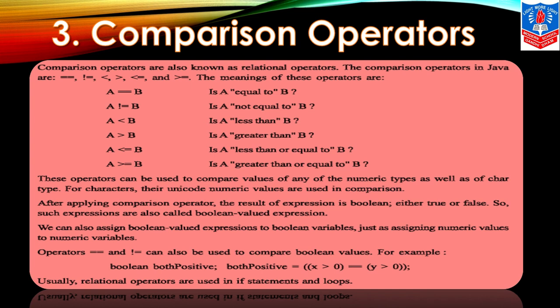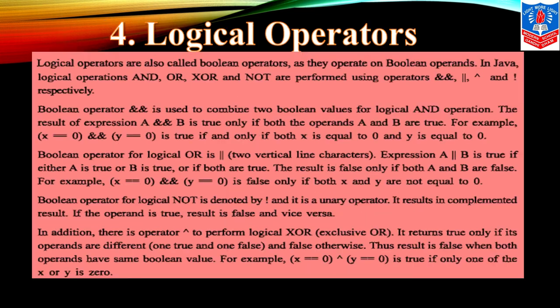For example, boolean bothPositive equals to sign x greater than 0, double equals y greater than 0. Children, this expression or statement is given. You can see here. Usually relational operators are used in statements and loops. These comparison or relational operators are especially used in if statements, conditional statements or in loop statements. Okay students, I hope you have understood this.